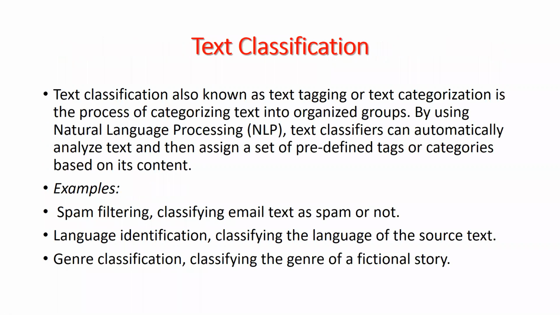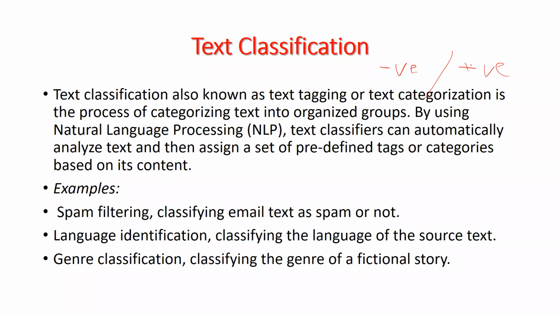Text classification. Text classification, also called tagging or text categorization, is the process of categorizing text into groups. Like we have a Twitter data set. In a Twitter data set, some of the tweets are negative tweets, and some of the tweets are positive tweets.